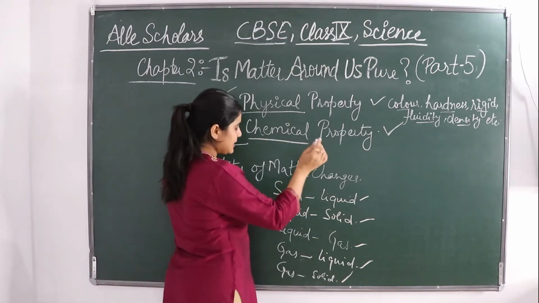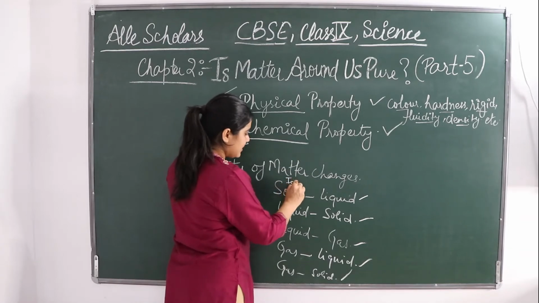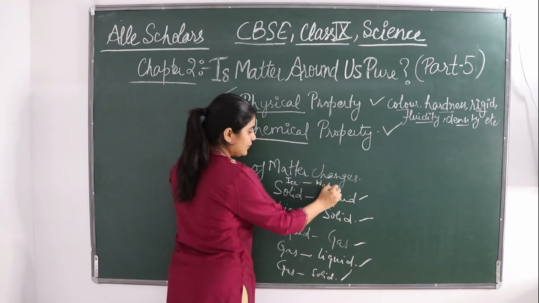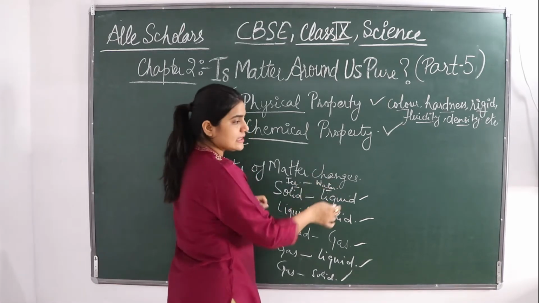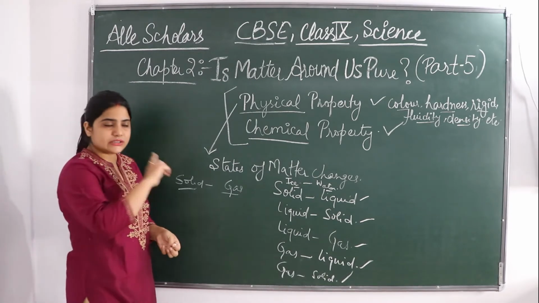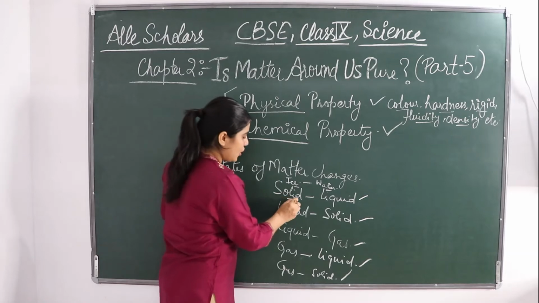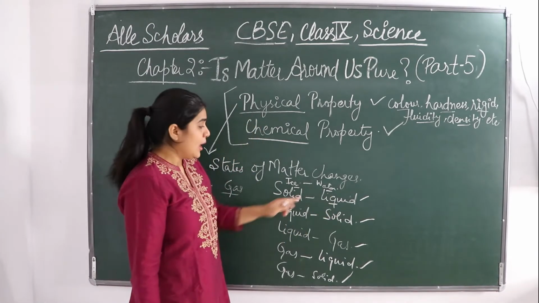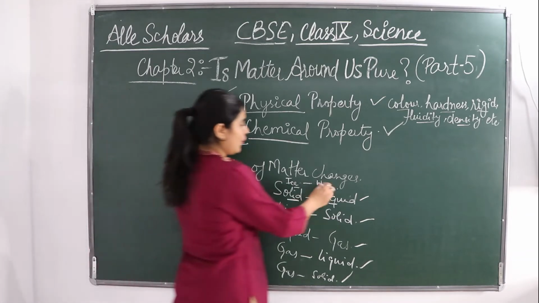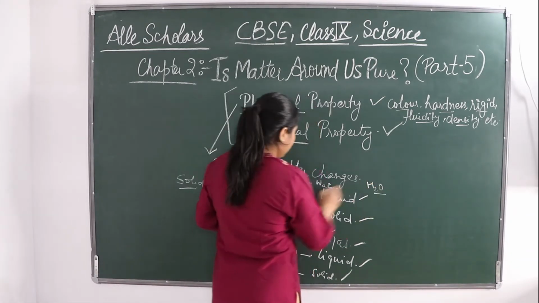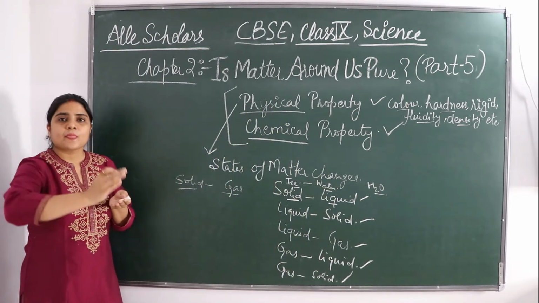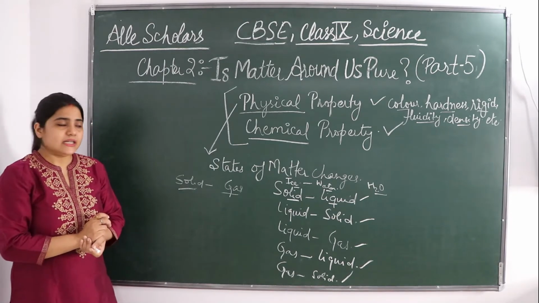For example, you take ice. When ice melts, it becomes water. We all know that ice melts and becomes water. So ice converted into water. This is a change in the state of matter. Solid has been changed into liquid. But does the composition of water change? No. It was H2O in ice also. It was H2O in water also. Only the state has been interconverted.